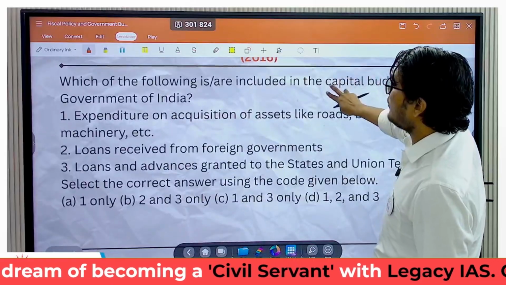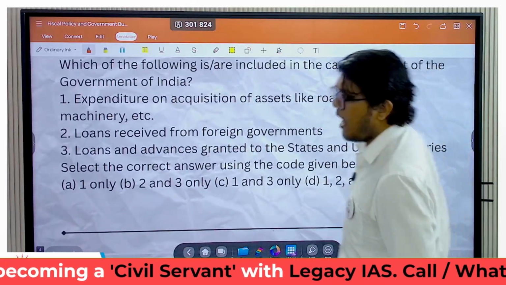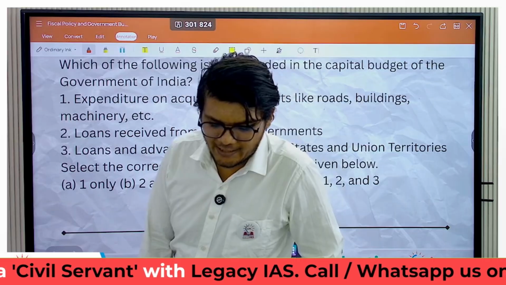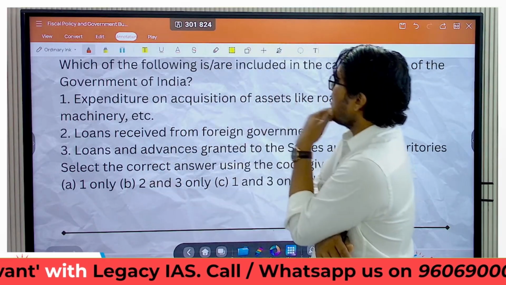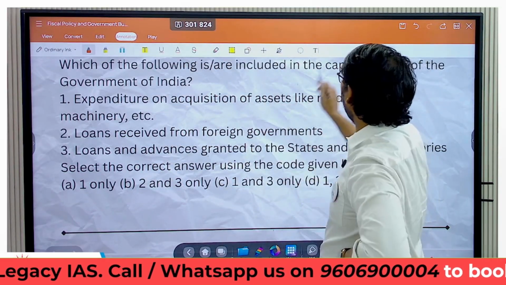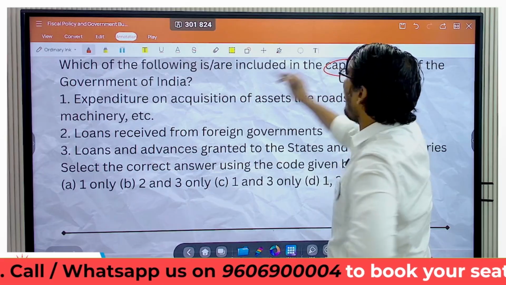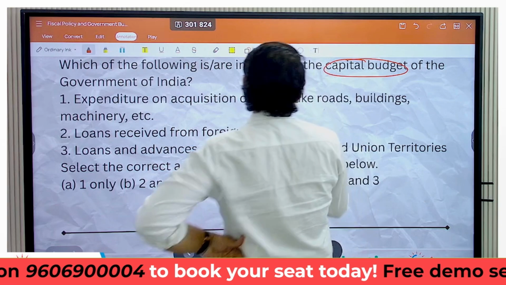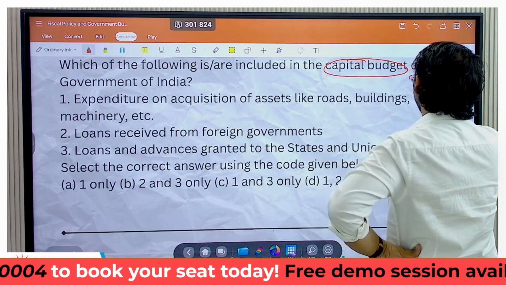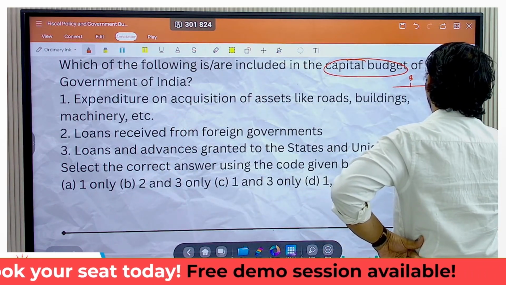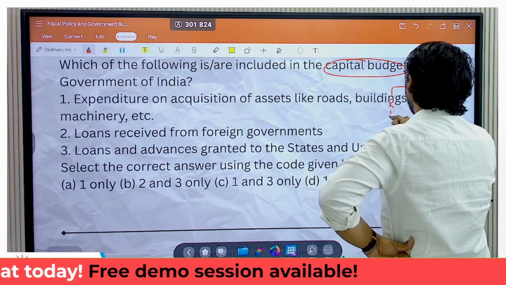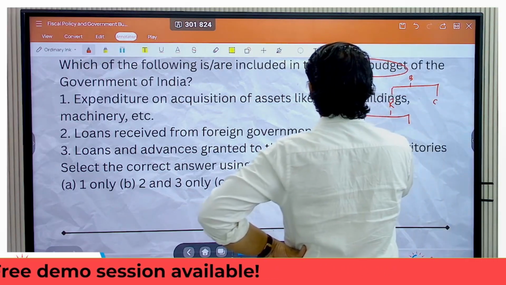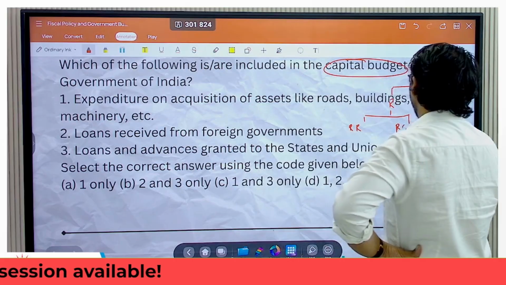Let's move ahead to the next question, again asked in 2016 itself. The question says, which of the following are included in the capital budget of the government of India? Now, what is this capital budget? Basically, the budget can be divided into capital and revenue. On the revenue side, you will have the revenue receipt and the revenue expenditure.